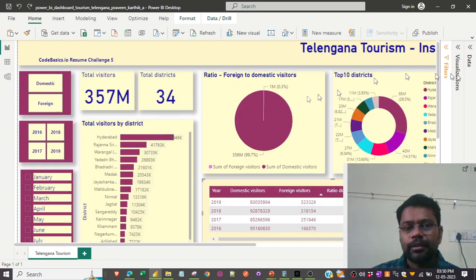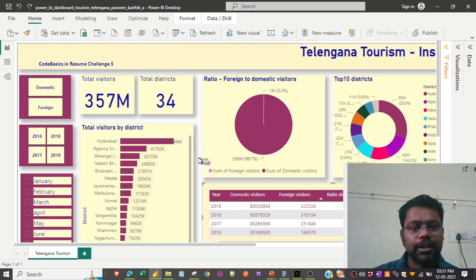This is the Power BI dashboard, and we have domestic and foreign. All these are filters on the left hand side, which are used to filter across all these widgets. All these widgets are interconnected. This first widget shows there are 357 million visitors altogether in the last 4 years, 2016, 17, 18, and 19, because the data was available for all these 4 years. These visitors are across the 34 districts, and the districts are listed in this widget.